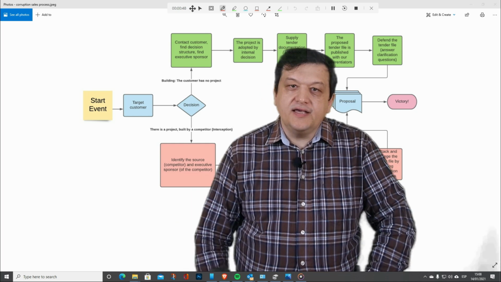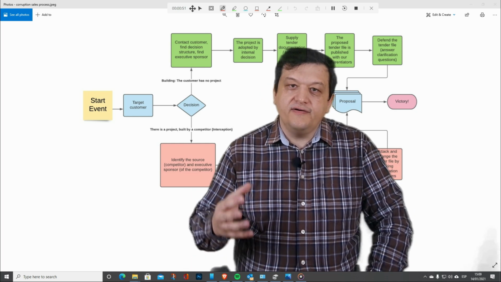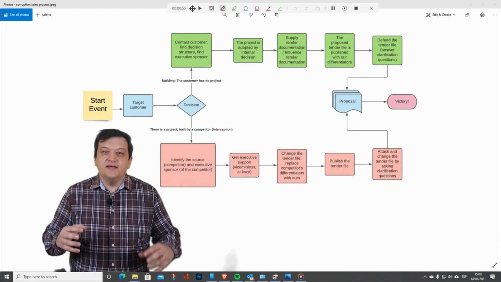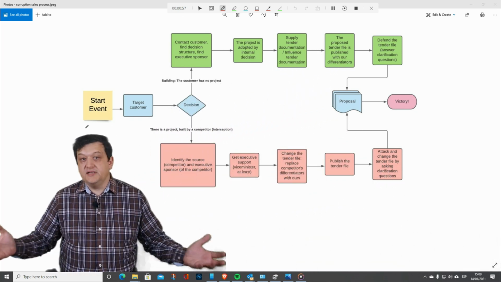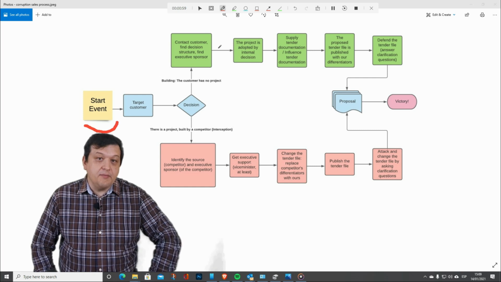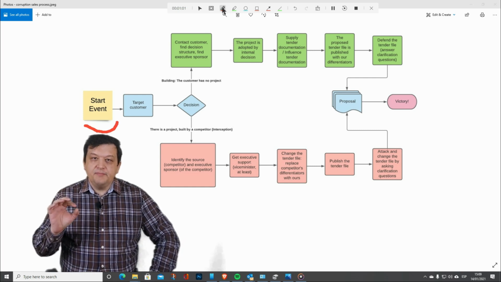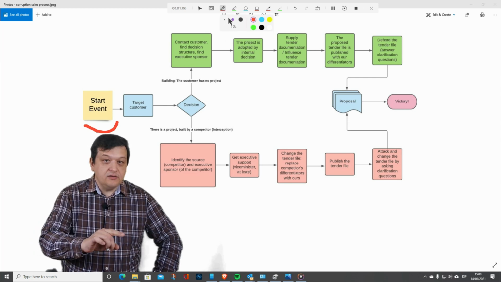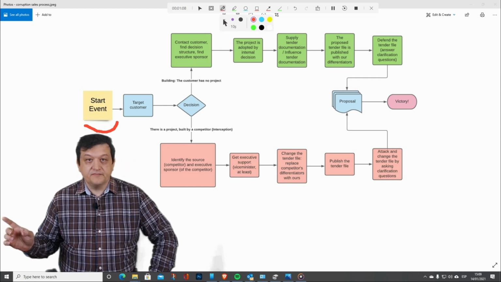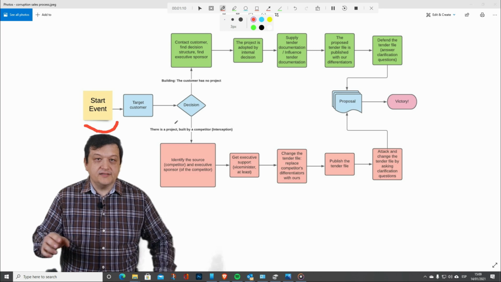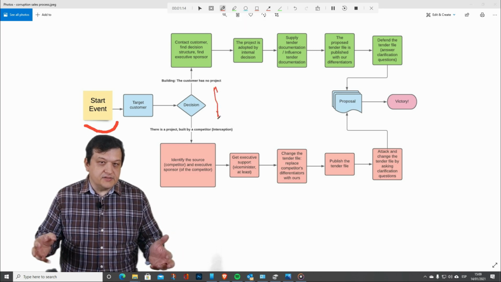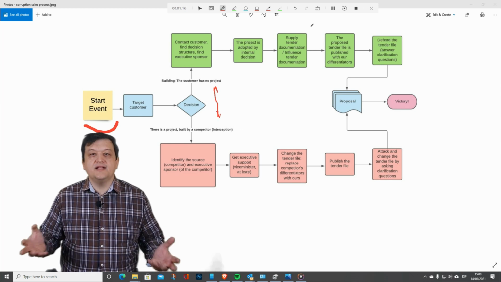It is time to take a look at the sales funnel of a contractor. The starting event is the decision to target a specific ministry, government agency, or state-owned company. Then there is a big decision to be made. Is this a construction or an interception? If the customer has no project that involves buying what we intend to sell, then it is a construction project. The salesman has to generate demand.